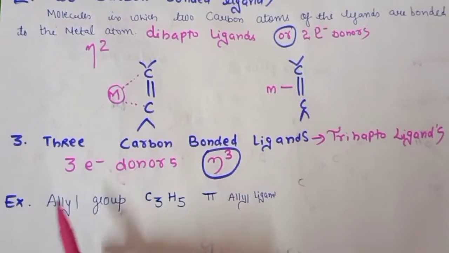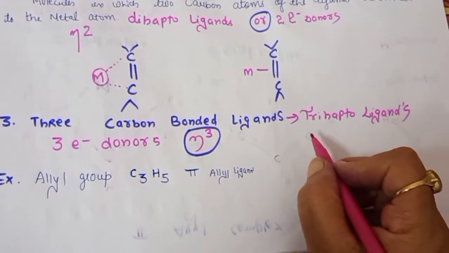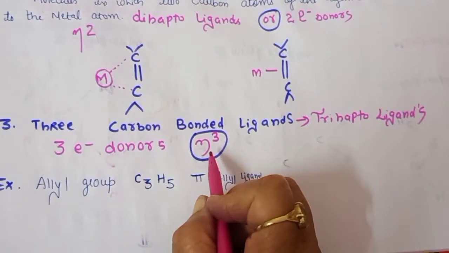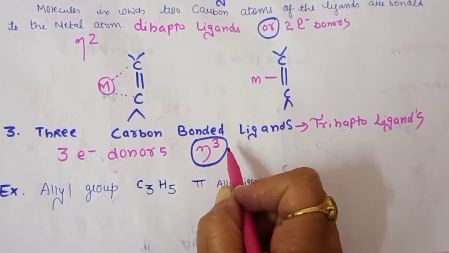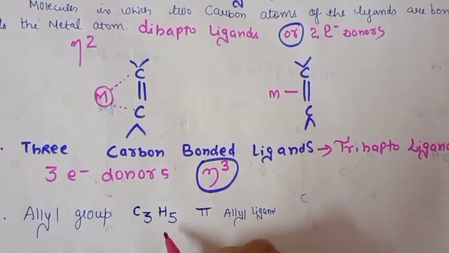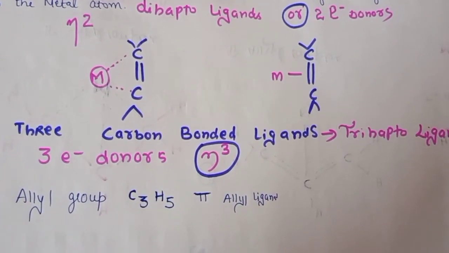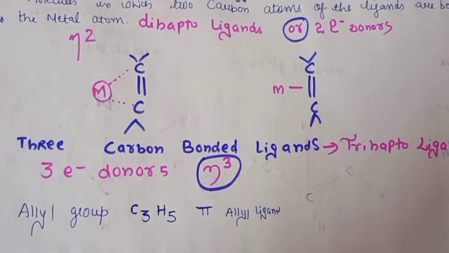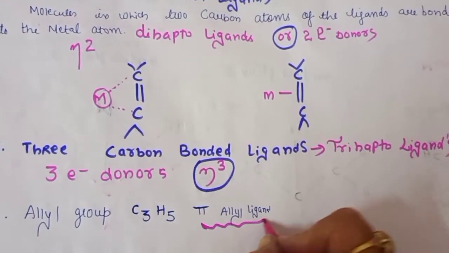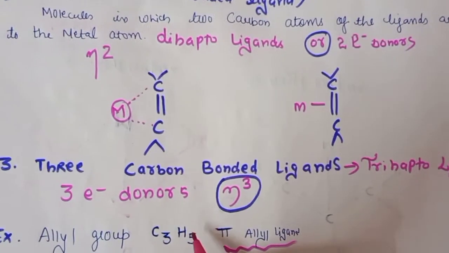Similarly, 3 carbon bonded ligands are termed trihapto ligands or 3 electron donor ligands. We write them as eta to the power 3. The example is the allyl group. And for the allyl group, what is the formula? It is C3H5. And here it is written pi allyl ligand. Here also you can see this is a pi group. So here it will be a pi allyl ligand. Let us see the structure of the allyl group. So try to write the formula C3H5 complex.